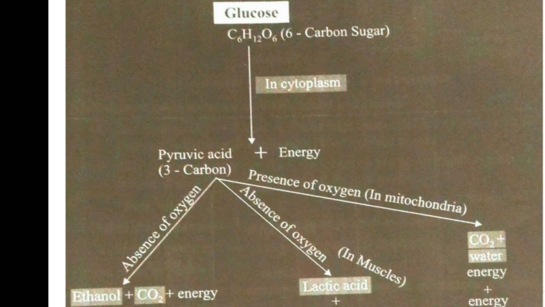That is also happening in the cytoplasm, and we can call it fermentation. And in the absence of oxygen, it is happening in our muscle cells. That is also one anaerobic respiration. And the third one is aerobic cellular respiration, which occurs in the cell organelle called mitochondria, the powerhouse of the cell. There pyruvic acid is converted into carbon dioxide, water and energy.